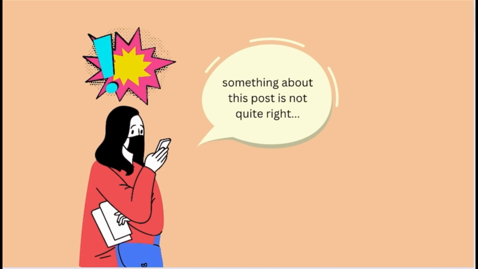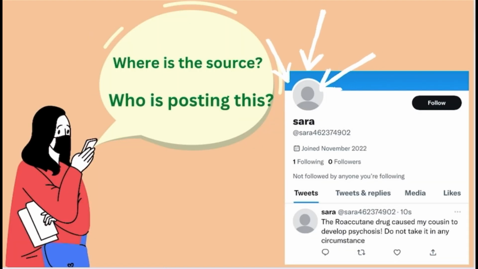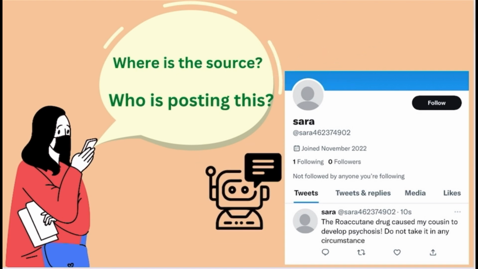From the previous example of Sarah's tweet, when we look at who is posting this, there is no information on the account about this person other than their name. We know nothing about Sarah, so we should take health information posted from this account with a critical lens. It also must be considered that this person may not even exist, and this account could possibly be a bot, a bot being a software application that runs automated tasks over the internet.